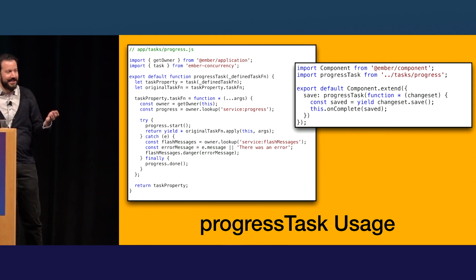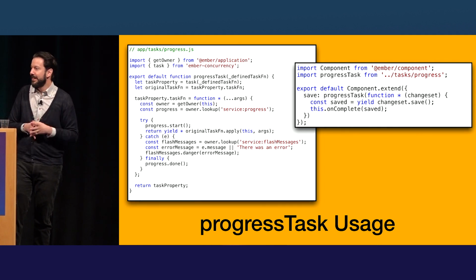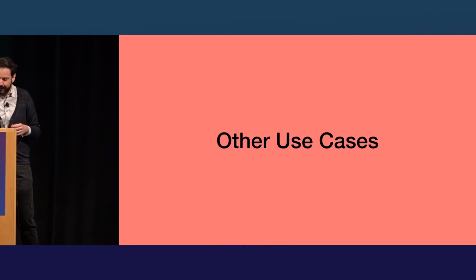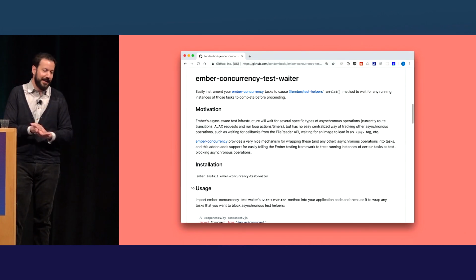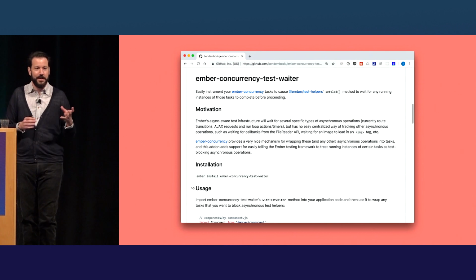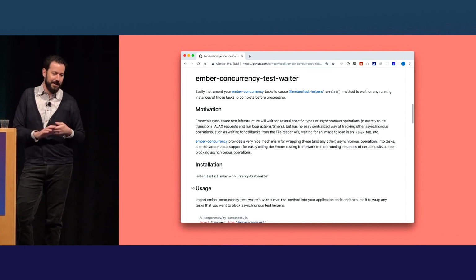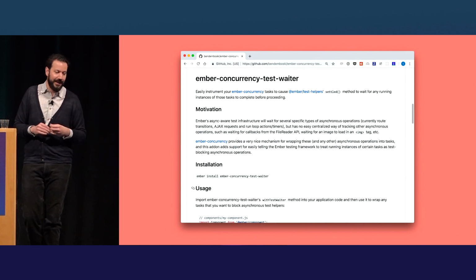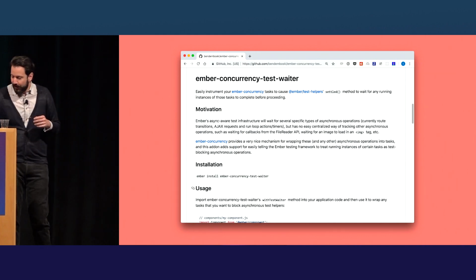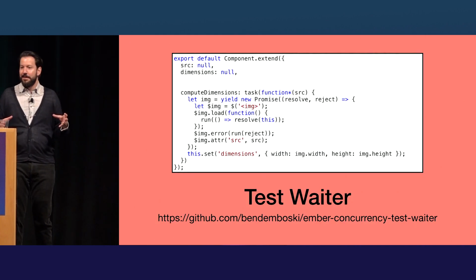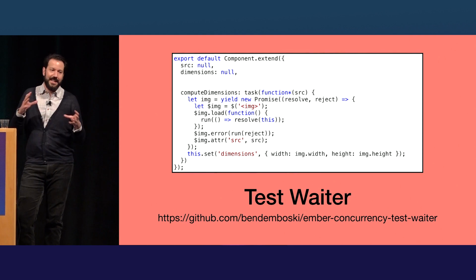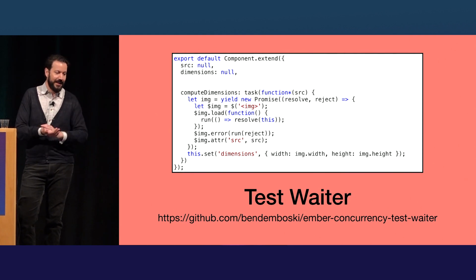So now let's look at some other use cases, because there's a couple interesting add-ons already in the community that also use this technique. One is by Ben Dombowski, and I'm assuming that when he opened that PR, he wanted to do this type of thing, and he made an add-on called Ember Concurrency Test Waiter. One issue with Ember Concurrency when it first came out is that it's a little bit hard to make your tests aware when there are Ember Concurrency tasks running in flight.